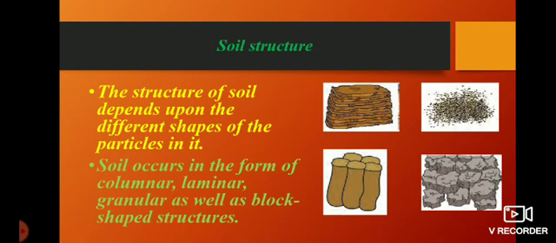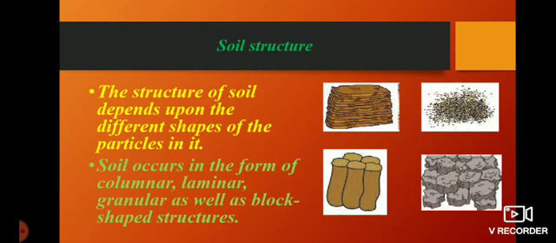We have already seen that in some soils particles are of large size, some of medium size, some of small size. So that's why the soil structure depends upon the different shapes. Which are the different shapes? Large, medium and small. These are the different shapes of the particles in it.